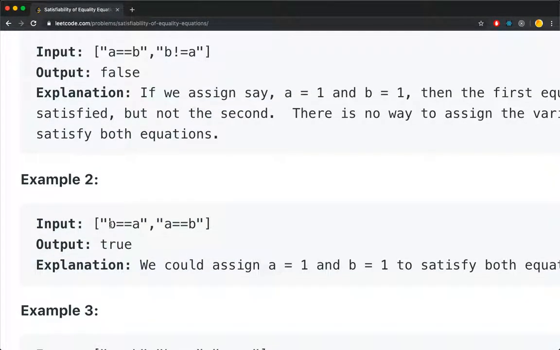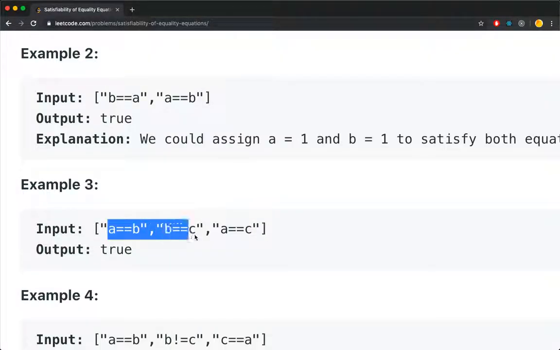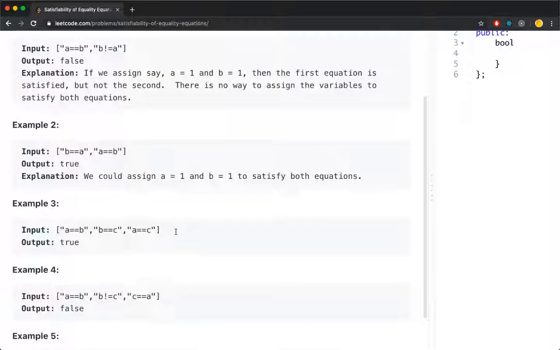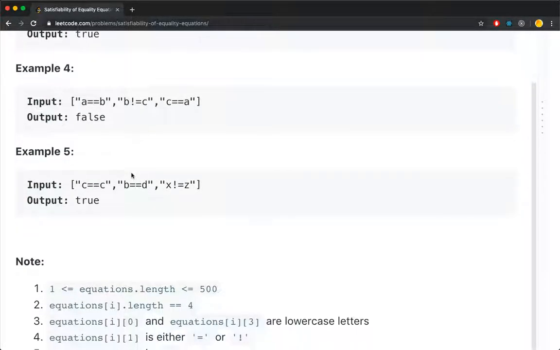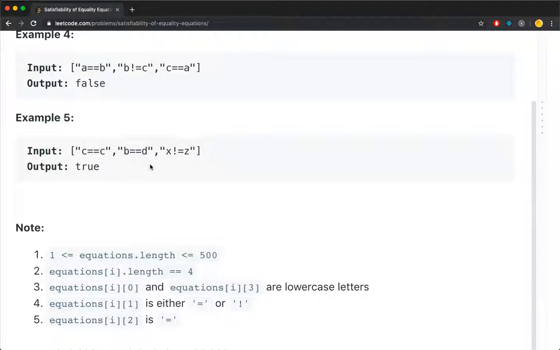In this case, A equals to B, A equals to B, so it's true. The relationship is associative, so if A equals to B, B equals to C, A equals to C, that is also correct. A equals to B, B not equals to C, C equals to A, that is self-contradictory. C equals to C, B equals to D, X not equals to Z, so that is fine as well.